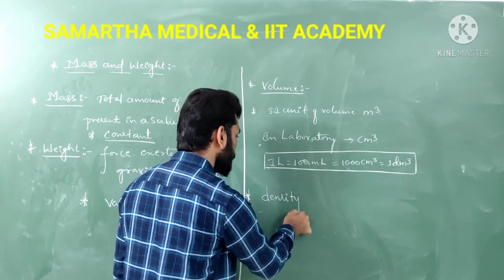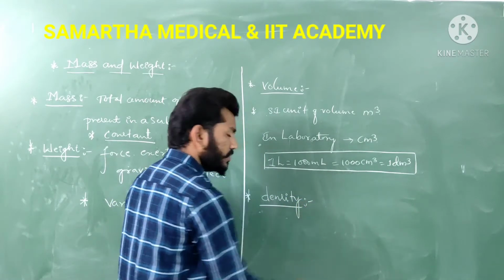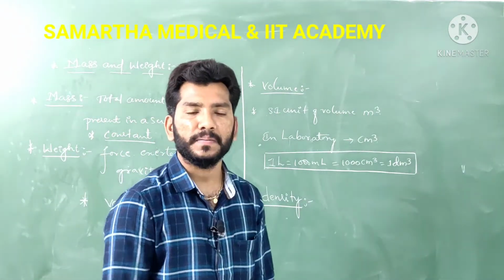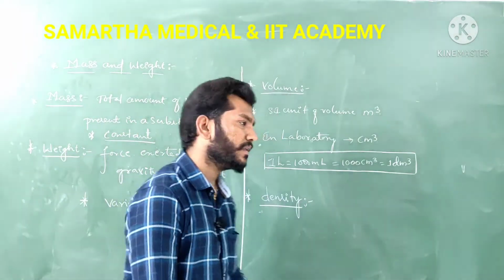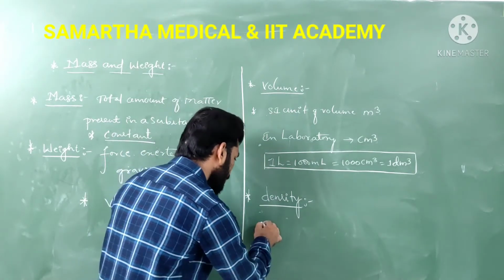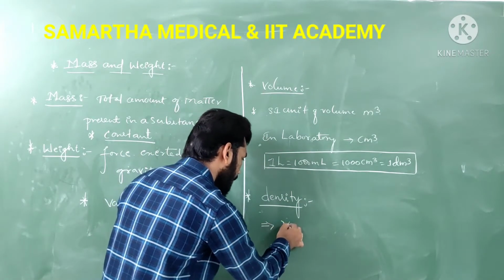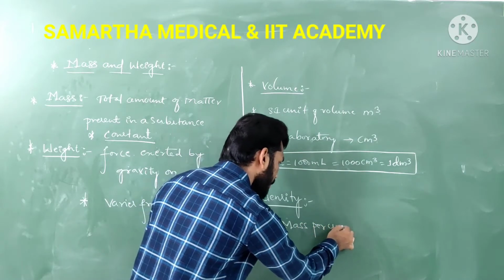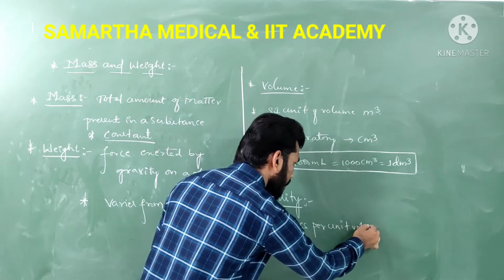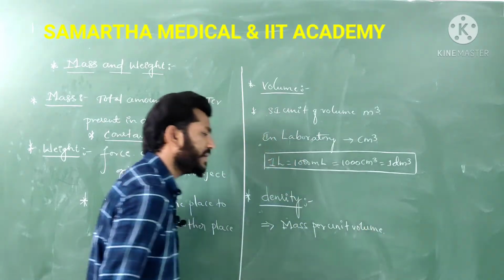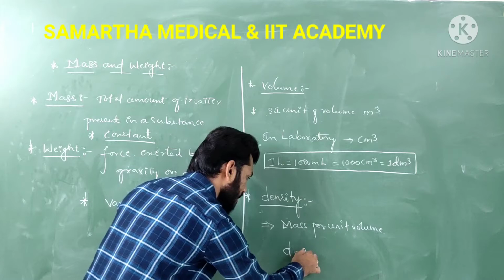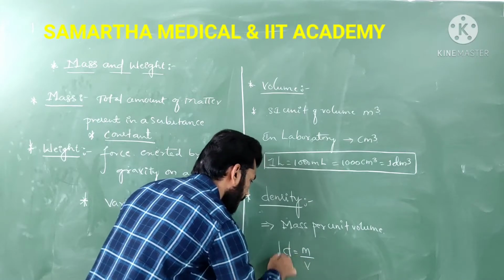Density, what is meant by density here? Okay, so the density of a substance is nothing but mass per unit volume. That is the definition of density. If you are representing density, it is m by v.